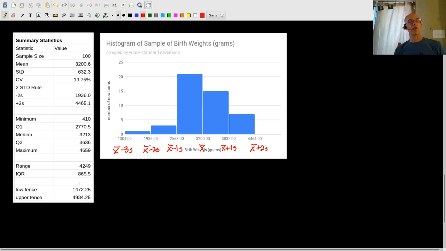And then we have another rule, the IQR rule down here, and it doesn't agree. They're not the same numbers. They're slightly different. It has a lower bound of 1,472 grams, so any baby under that weight would be considered unusually light. And any baby that has a birth weight of over 4,934 grams would be considered unusually heavy.